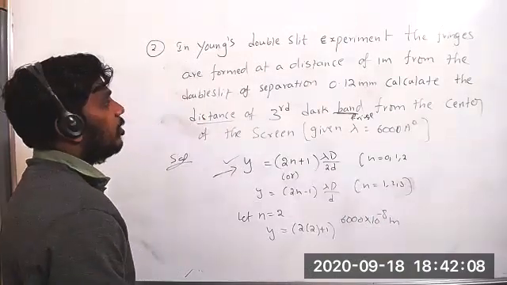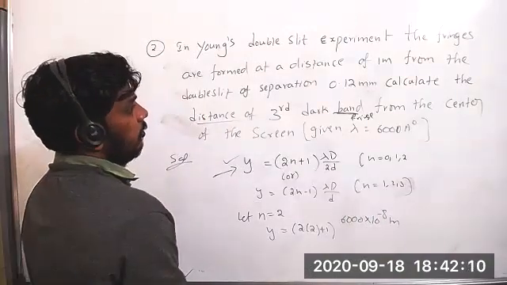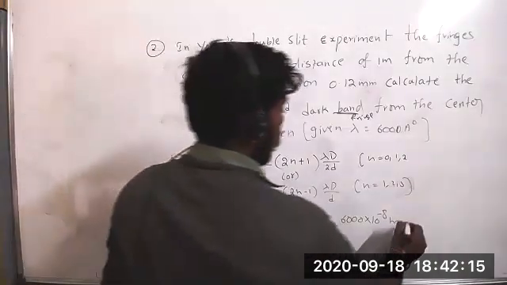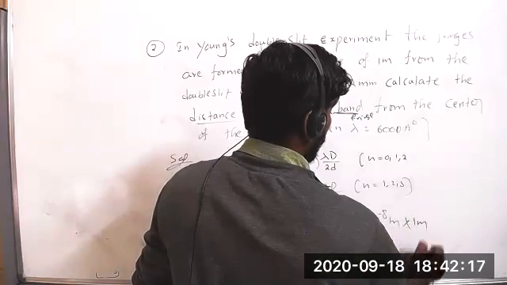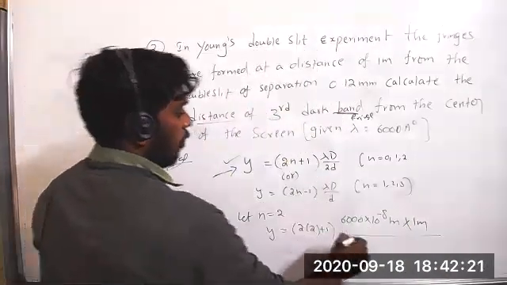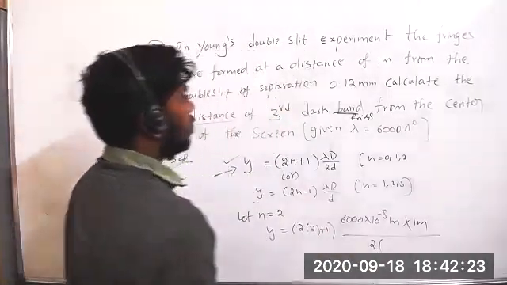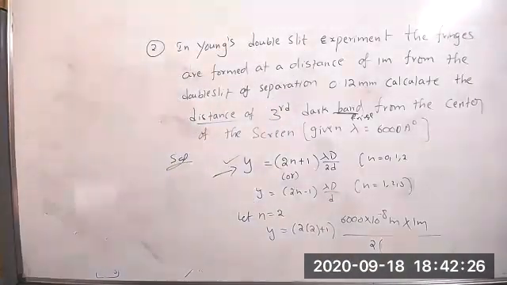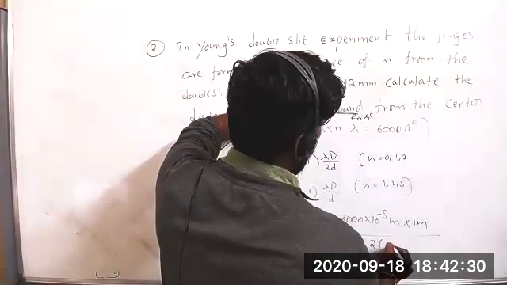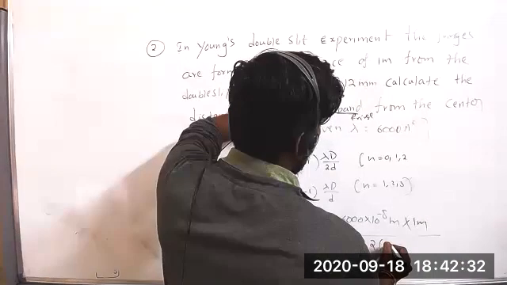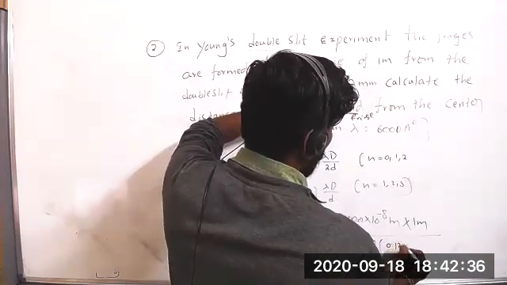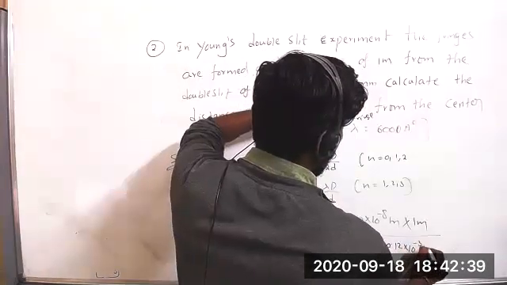D, distance, how much? The distance is 1 meter, that means 100 centimeters, 1 meter, by 2 into small d, the separation of slits, 0.1 millimeter. Yes, 0.12 into 10 to the power of minus 3 meters.